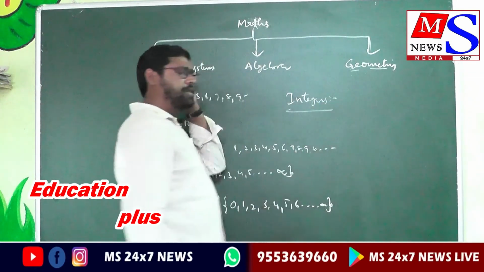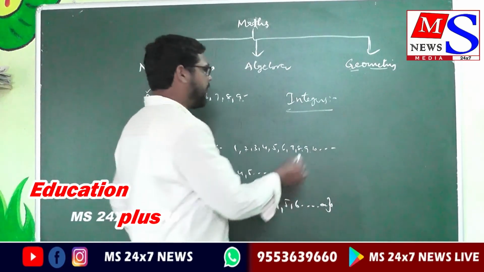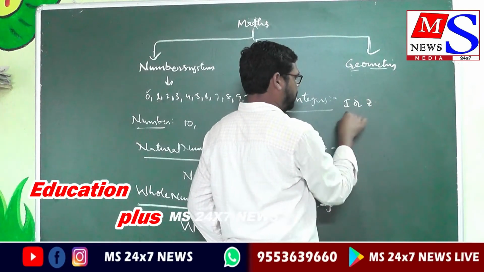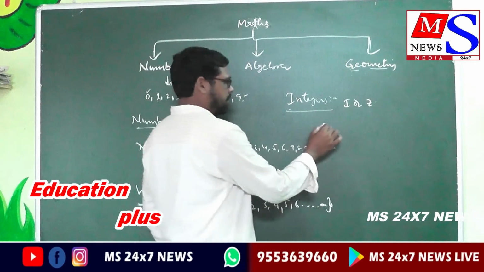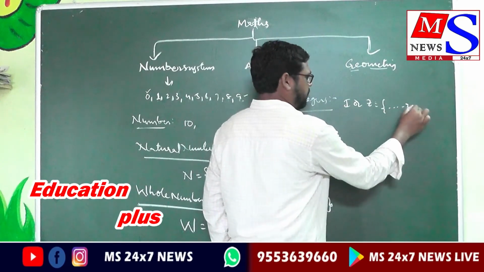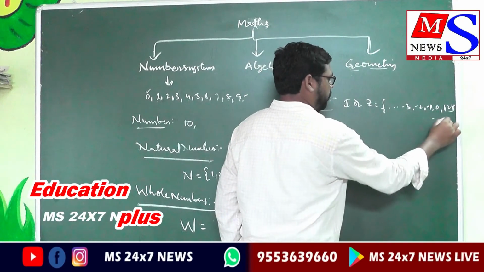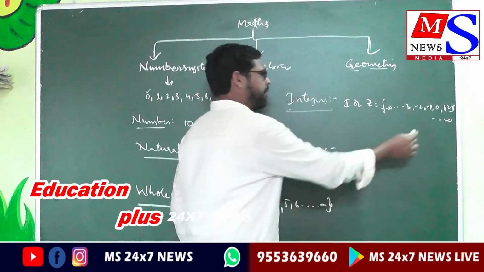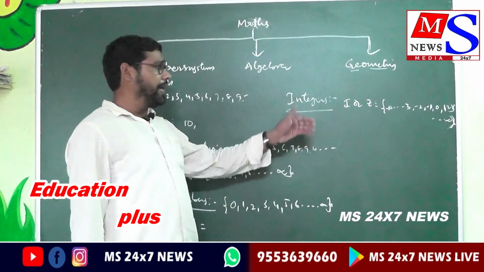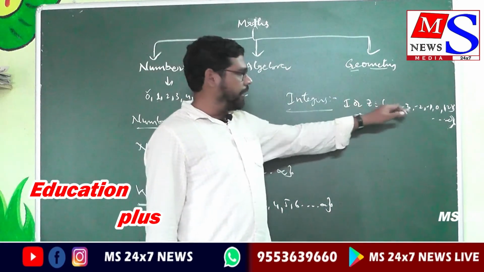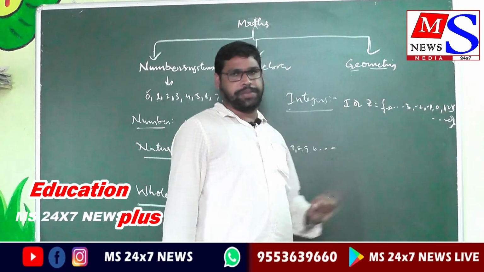So what is the integers? Integers are also known as Zahlen numbers, and they are represented by I or Z. The integers are ..., -3, -2, -1, 0, 1, 2, 3, up to infinity, from minus infinity to plus infinity. In the integer set, there are negative numbers, non-negative and non-positive numbers, that is 0, and all the positive numbers up to infinity.